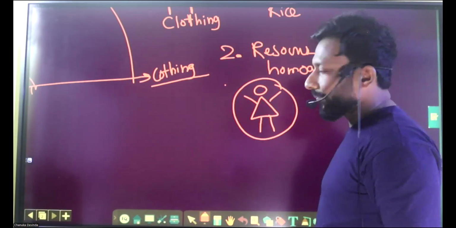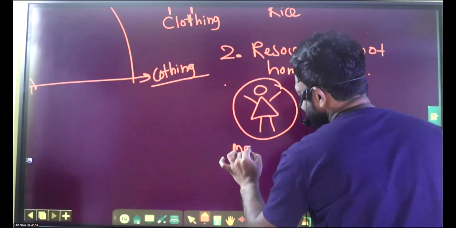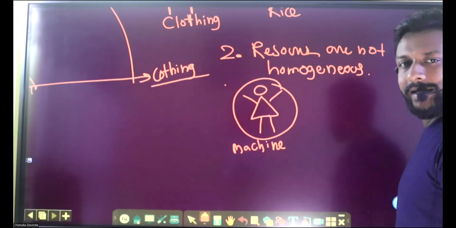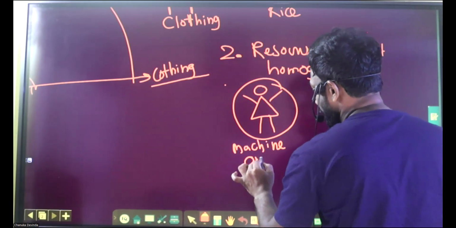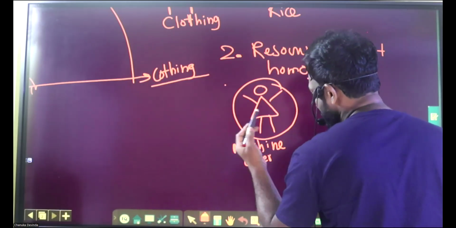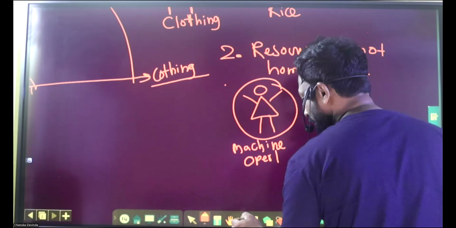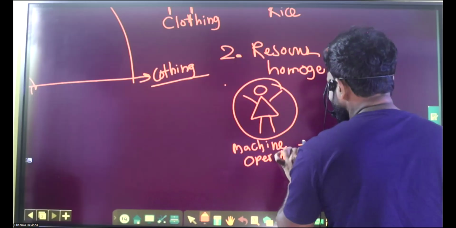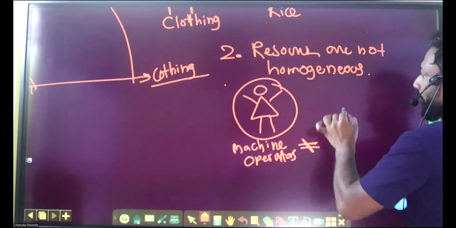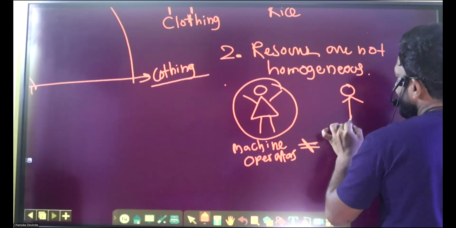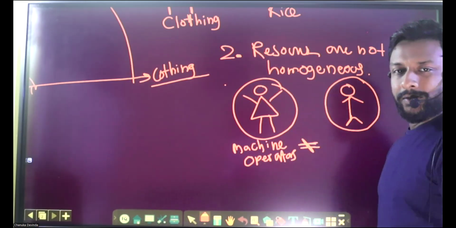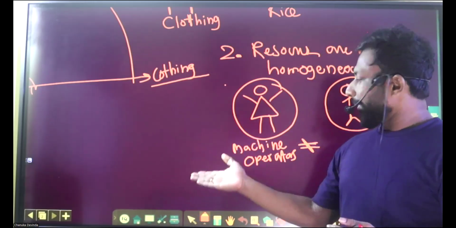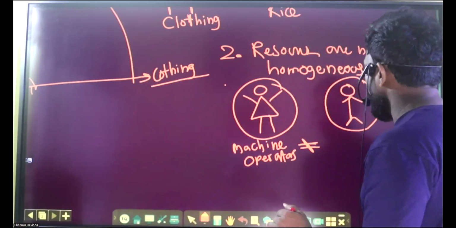Machine operators, the sisters who help bring foreign currency to the country through garments. Machine operators, there are many sisters, aunties and uncles too. Machine operators are not equally efficient as farmers. My farmer is doing totally different work compared to a machine operator, right? Those are not homogeneous.